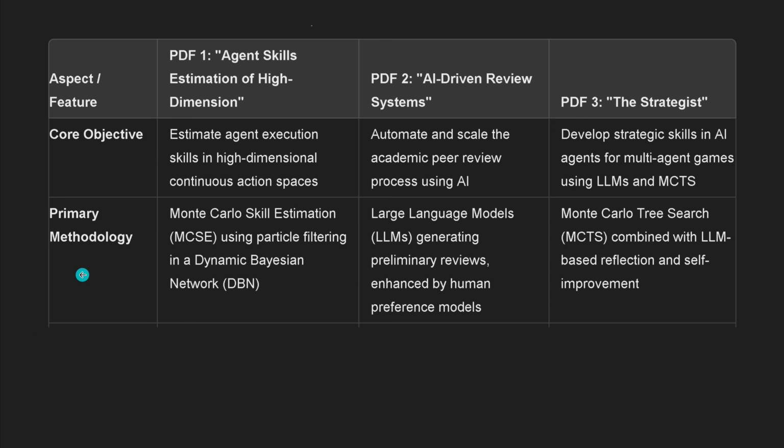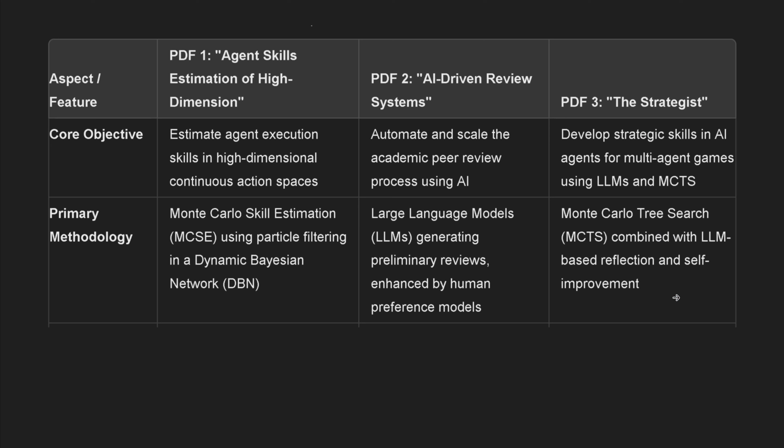Now, what is the primary methodology? We will go with PDF1 with a Monte Carlo skill estimation, using particle filtering in a dynamic network, in a causal reasoning network. And for the strategies, we will also look at a Monte Carlo, but now a tree search methodology that is combined with an LLM-based reflection and a self-improvement methodology.